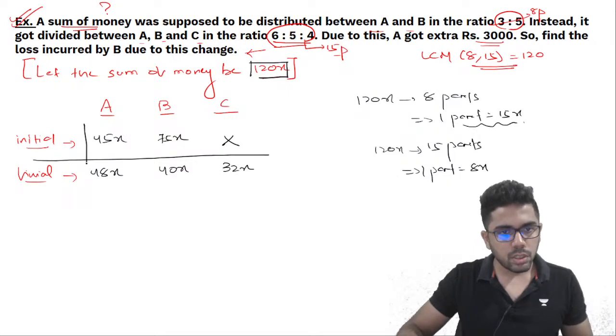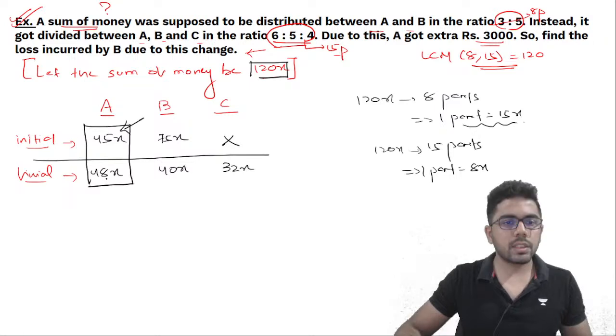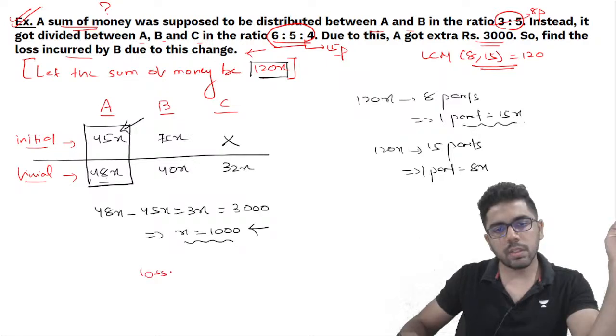A was supposed to receive 45x, but now A is getting 48x. So how much is A getting extra? 45x and 48x, difference is 3x, which in the question is given as 3000 rupees. That means x is basically 1000 rupees. Once you know x, now the question is easy. What is the loss incurred by B due to this change? B was supposed to get 75x, but now B is getting 40x. So B lost 35x, which is 35,000 rupees.